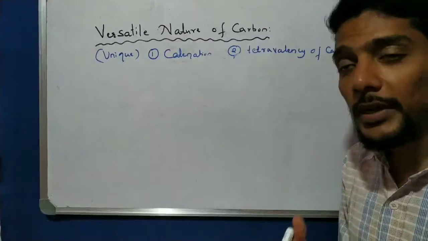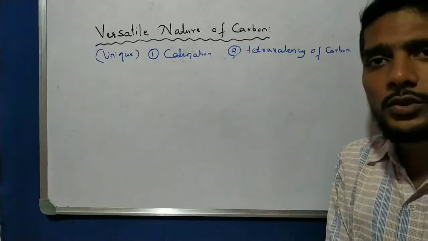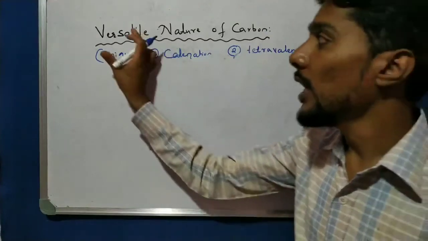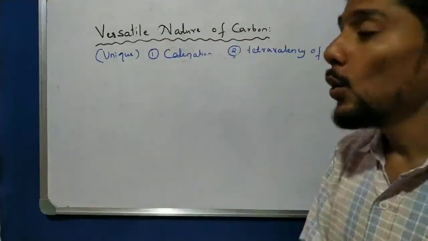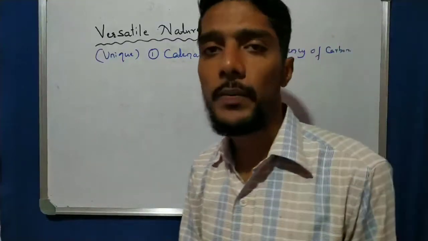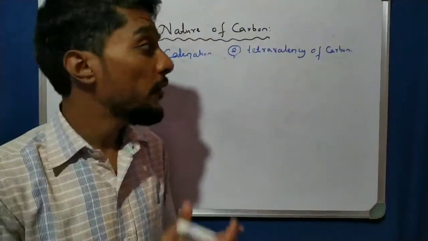In the examination, they may ask, for 1 mark, write the versatile nature of carbon. So the versatile nature of carbon is, there are two: one is catenation and one is tetravalency of carbon. Very easy, very simple and very important.